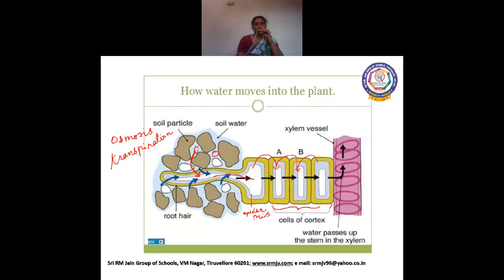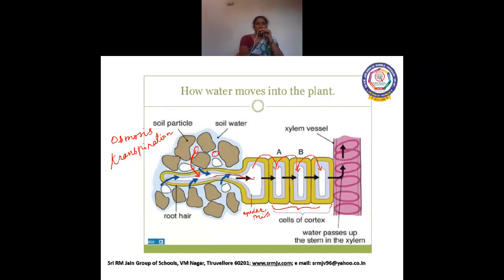So I told you already there are two processes which are used to carry water from root to the tip of the plant. The first process is called osmosis. What do you mean by osmosis? Osmosis is nothing but movement of solvent from higher concentration to lower concentration through the semi-permeable membrane.